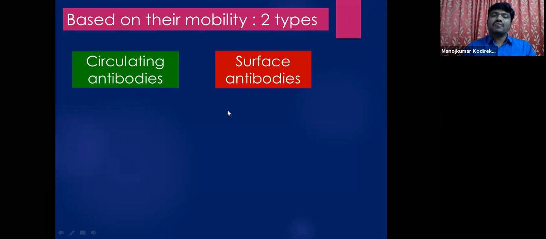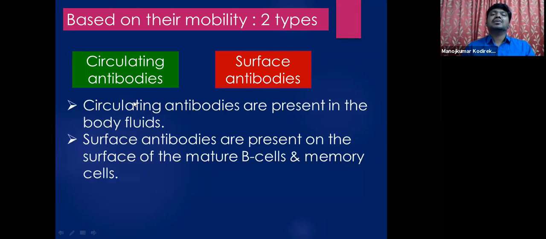And there is another group of antibodies which are fixed. These are fixed to the cell surfaces, on the surface of the cell membrane or plasma membrane, so they are called surface antibodies. Based on their movement, these are freely moving, whereas these are fixed antibodies, attached to the cell surfaces. Hence these are called surface antibodies, while the others are called free antibodies or circulating antibodies.